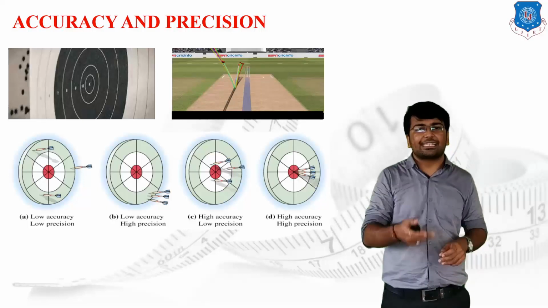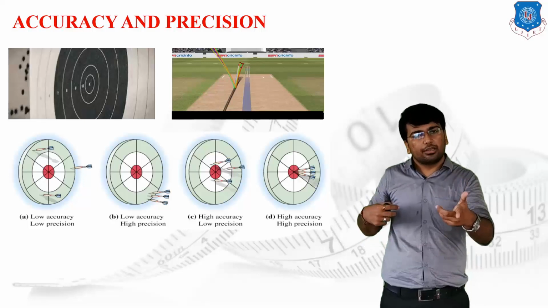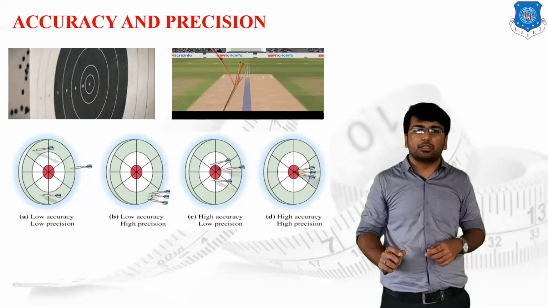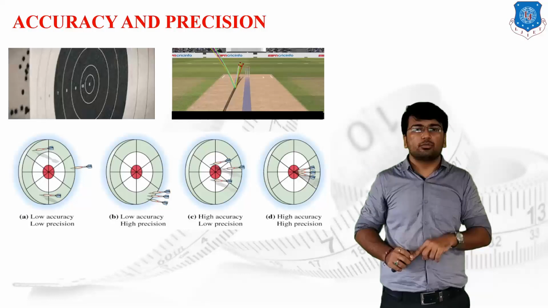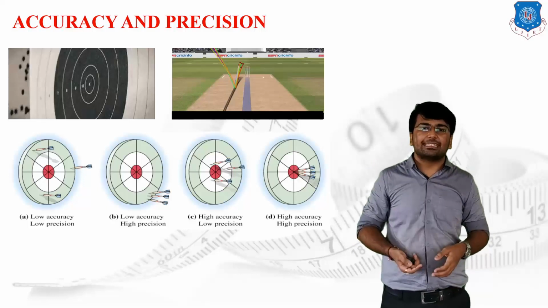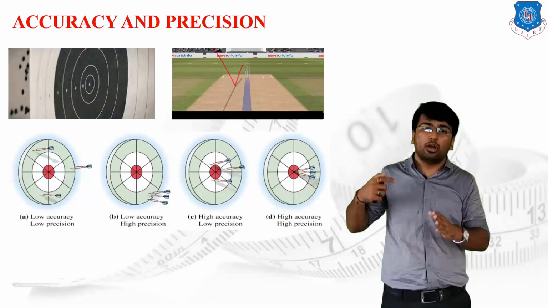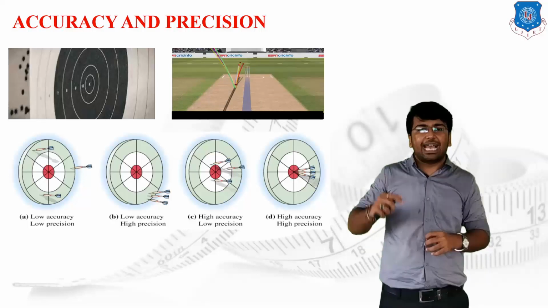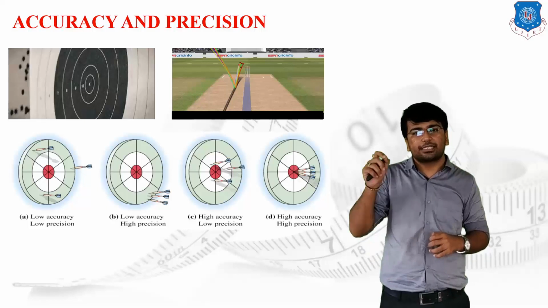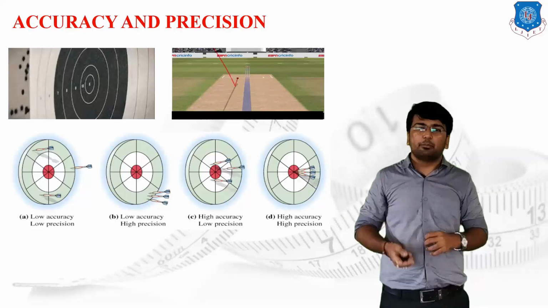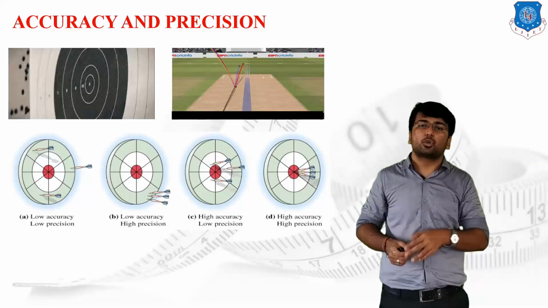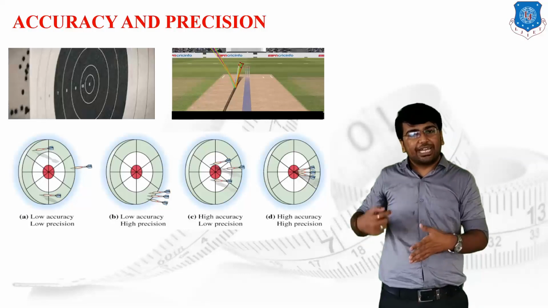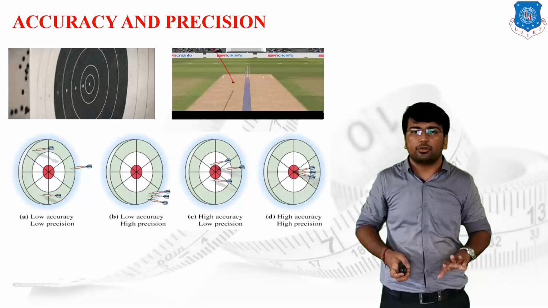In the second case, case number B, I will throw all 3 arrows, and if all the 3 arrows are spotted in a single position, though it is very far from the center of the board, then I can say that I am very much precise because all the readings are repetitively spotted in the same place. We can say I hit all the 3 arrows in the same position repetitively, but very far from the true value, or my basic aim. Then I can say that I am very much precise but having low accuracy.